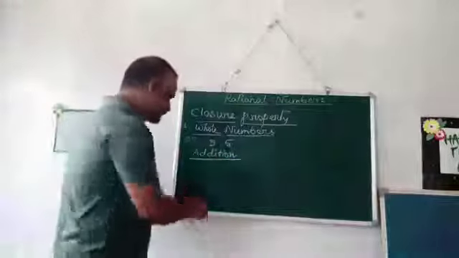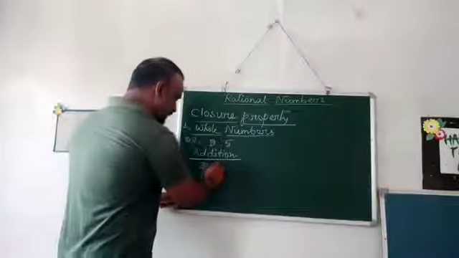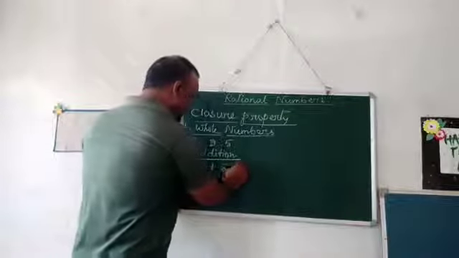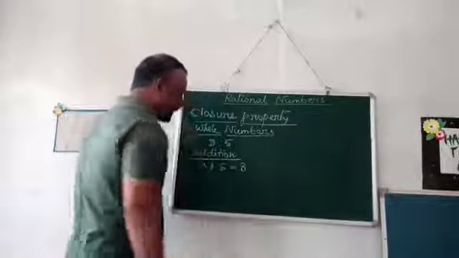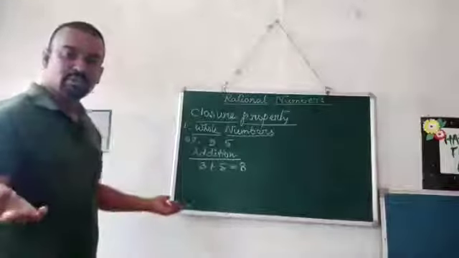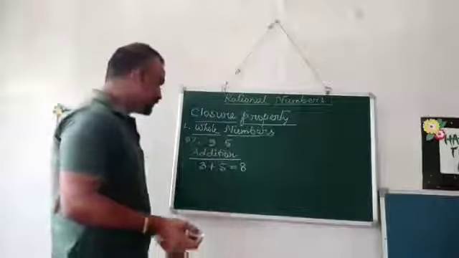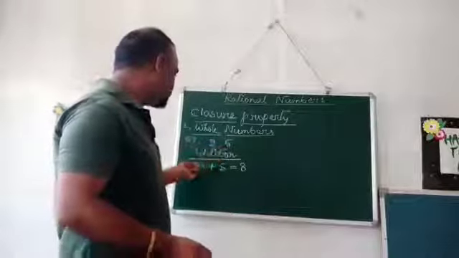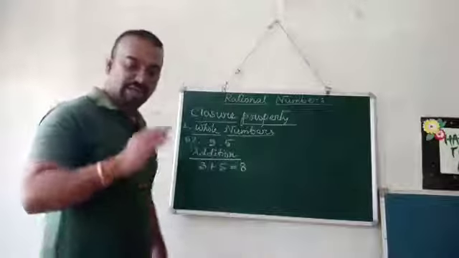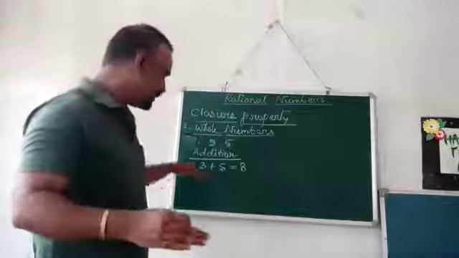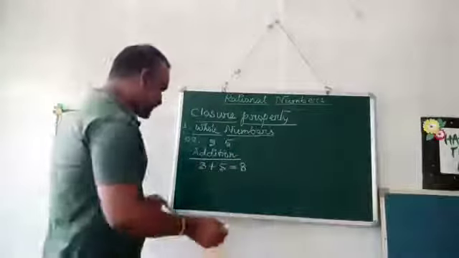Let us see. I am adding 3 and 5. It gives me 3 plus 5 is equal to 8. So when I have added two whole numbers, the result is 8. I'll explain these things again later on. Let us write this out first.